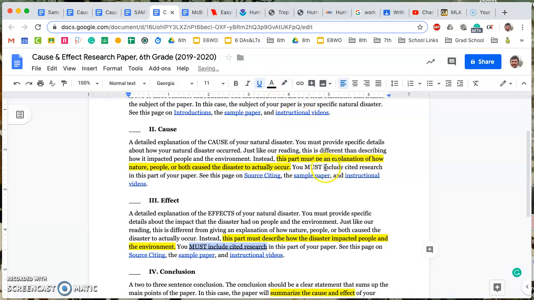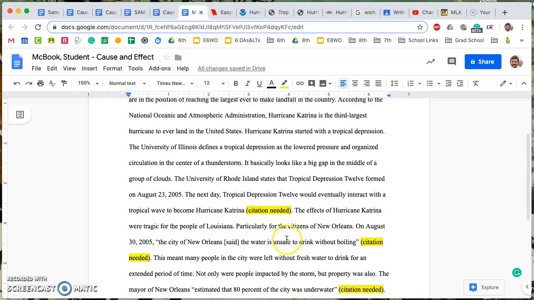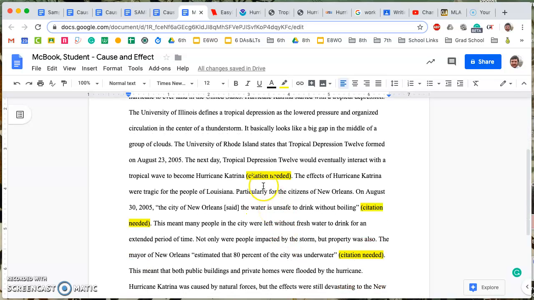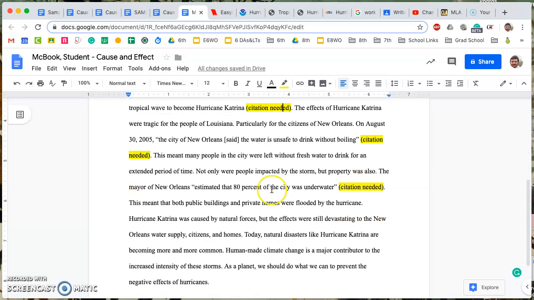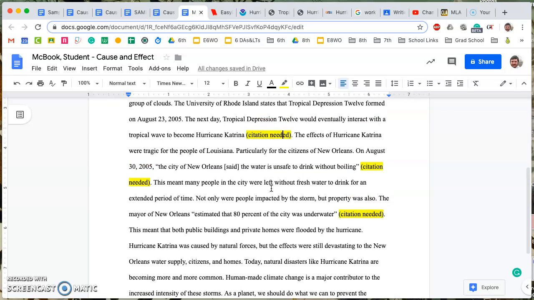Must include cited research. So here we don't quite have cited research yet. And I told you to leave those little places highlighted with "citation needed" for when we're citing the information from a source.